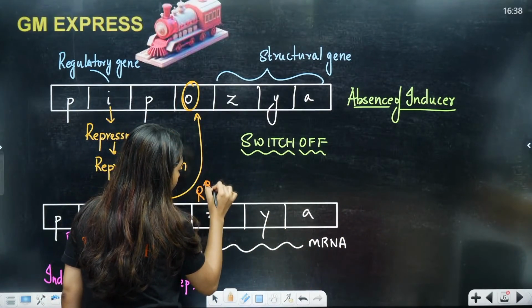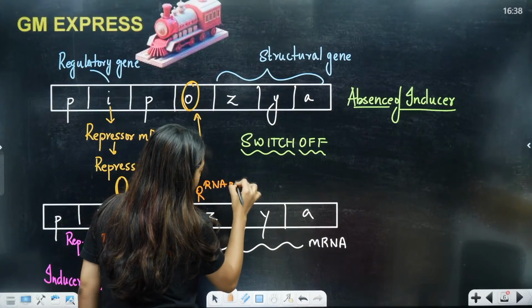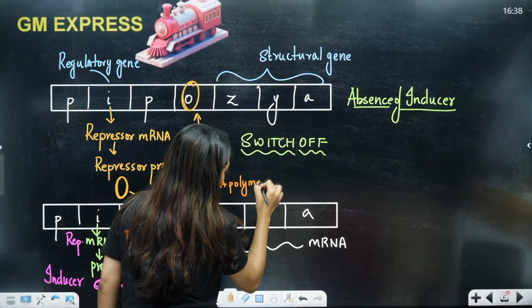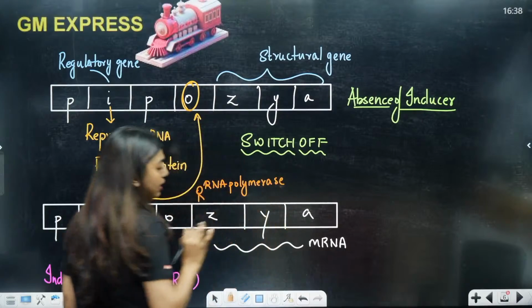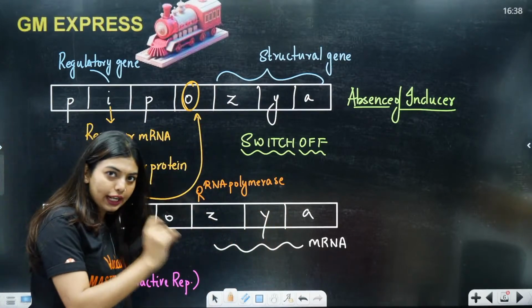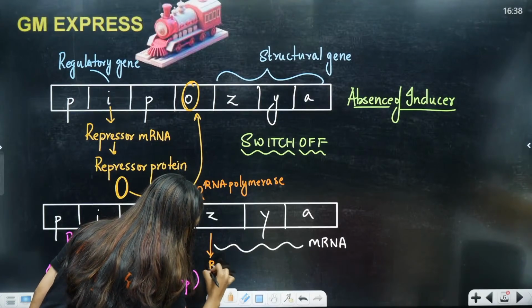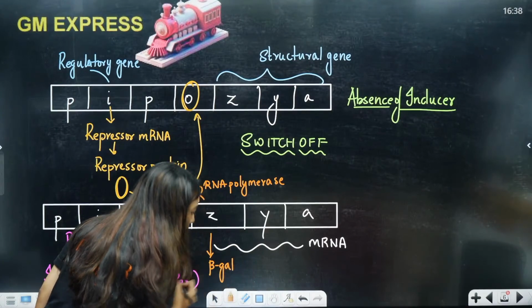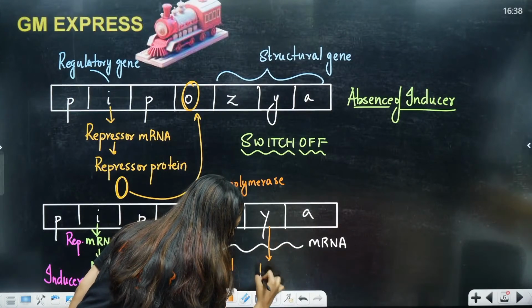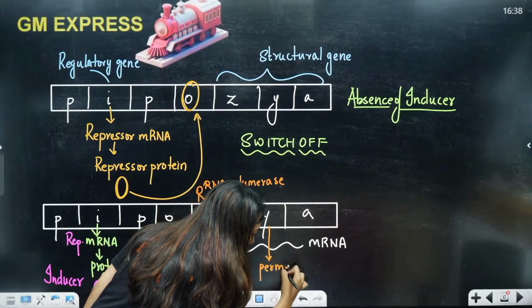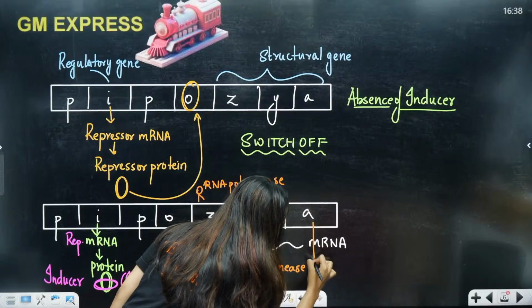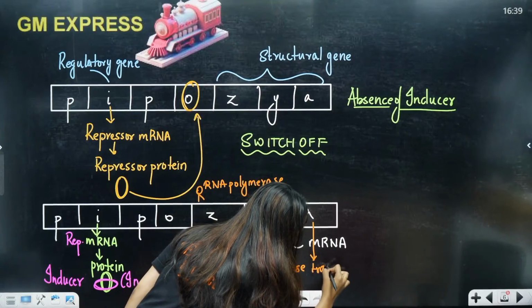This is your RNA polymerase. Okay, it did the transcription. Now, depending on the Z Y A, Z is going to release your beta galactosidase. Your Y is going to release permease. And A is going to release your transacetylase.